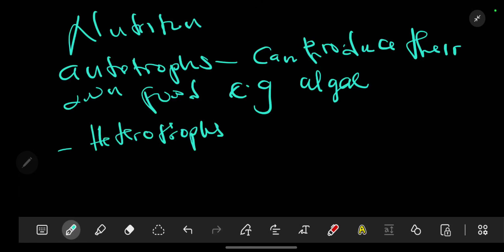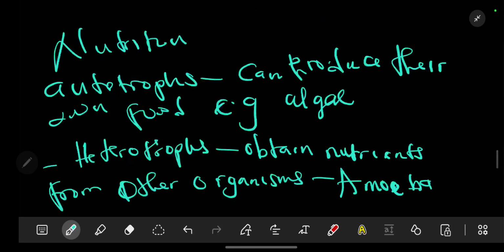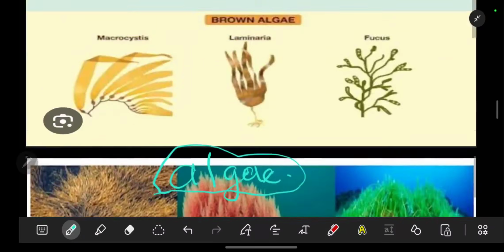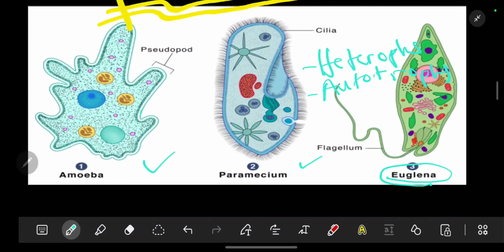These are those that feed or obtain nutrients from other organisms. The example of a heterotroph is Amoeba. This one only eats.